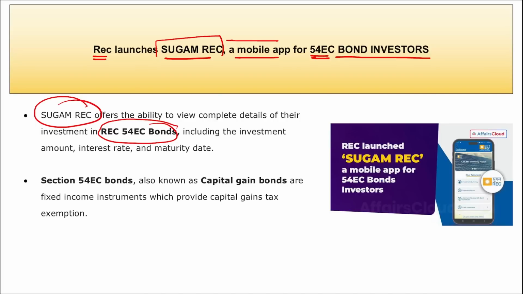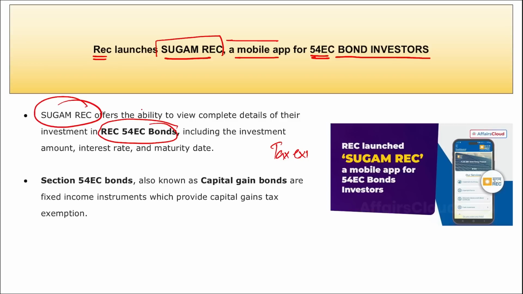Correct? And here remember, they have launched this mobile application and it is for current and future investors in REC 54 EC capital gain tax exemption bond. So remember, these REC 54 bonds are your tax exemption bonds. Correct? REC, if we talk about, it is a Maharatna CPSE.